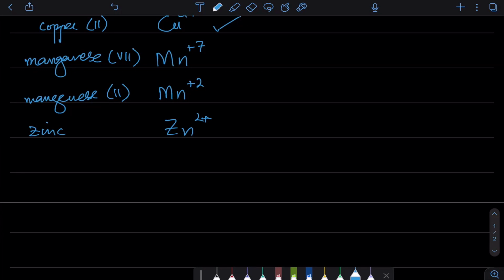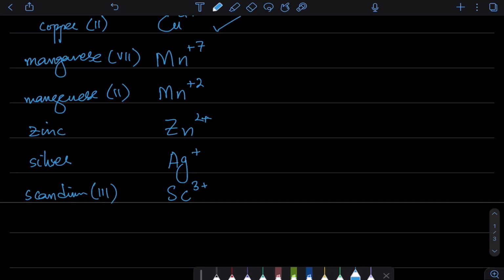Similarly, we have silver. So silver is +1 every time, and silver, for reasons that we don't need to go into in O levels of IGCSE, we will just remember it as silver. We will call it silver. We will not say silver 1. Similarly, the third one that is in the same category is scandium. Scandium will simply be scandium.